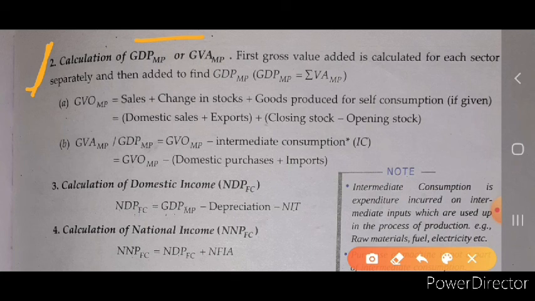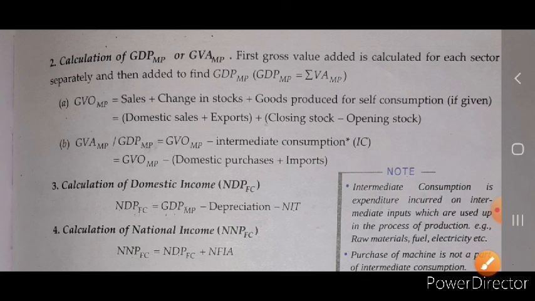First, gross value added is calculated for each sector. First of all, we have to calculate the value of GVA at MP and then add it to get the GDP at MP. So the GDP at MP is equal to value added at the market price.